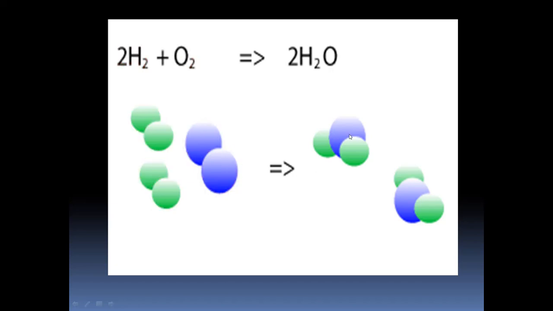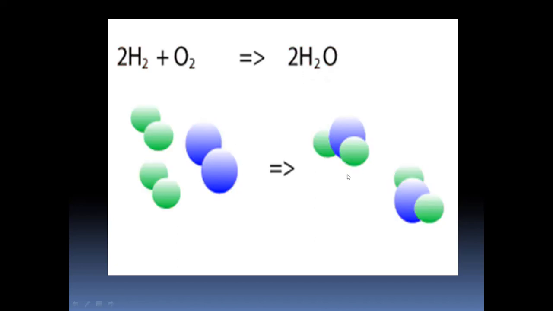Don't you think that it has got new property? Yes. So, we term this type of reaction as a chemical reaction. Hydrogen, oxygen combine to give water, which has got completely new properties, a new product.